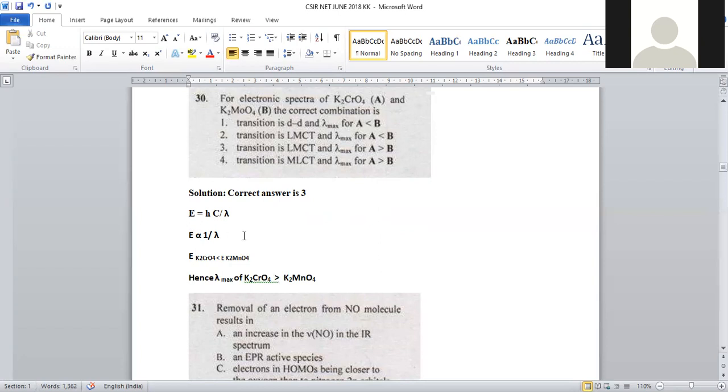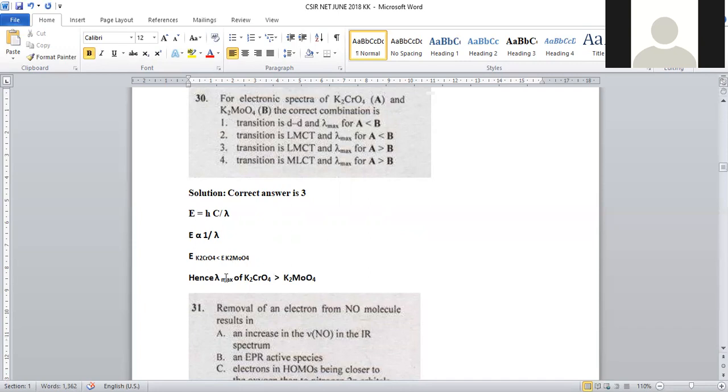Energy and wavelength are reciprocal to each other. So when energy rises, wavelength decreases; when energy decreases, wavelength rises. The energy requirement of the potassium chromate transition will be lesser when compared to potassium molybdate. It is not manganate, it is potassium molybdate. The energy requirement for this ligand to metal charge transfer for potassium chromate will be lower when compared to potassium molybdate.